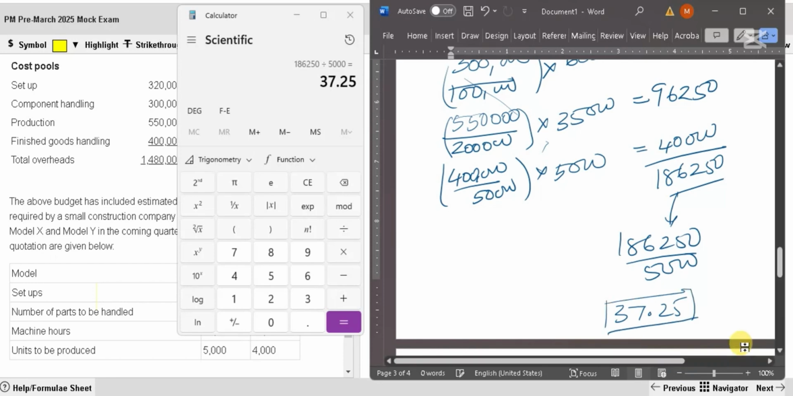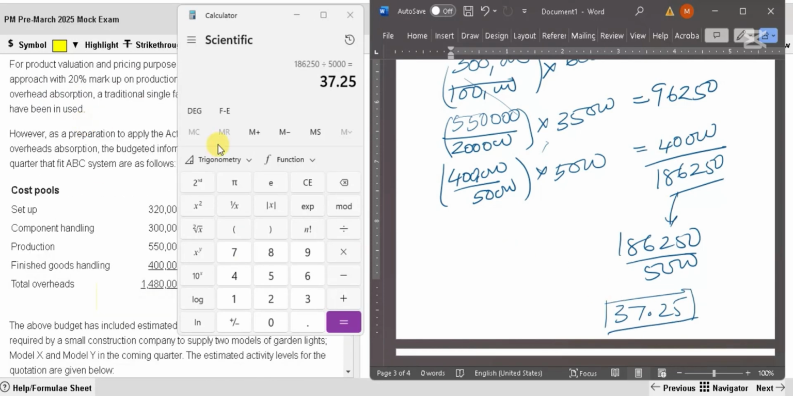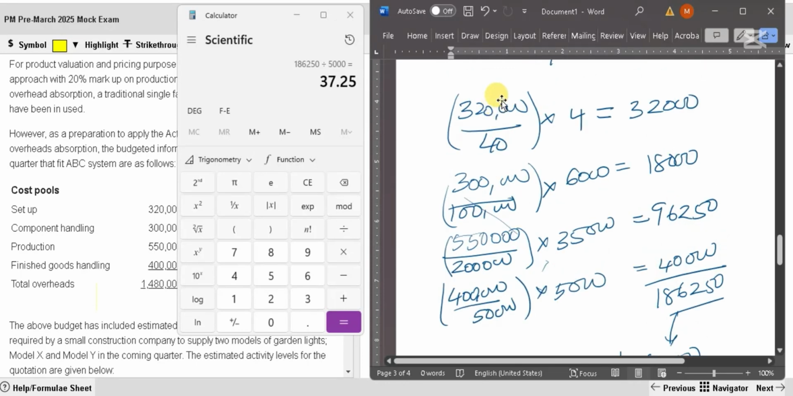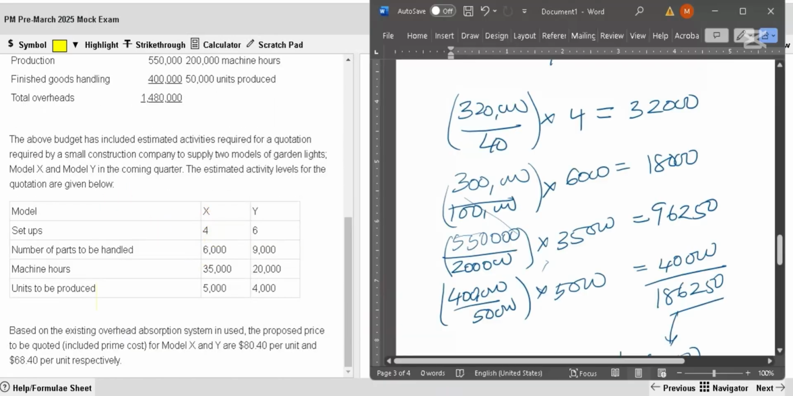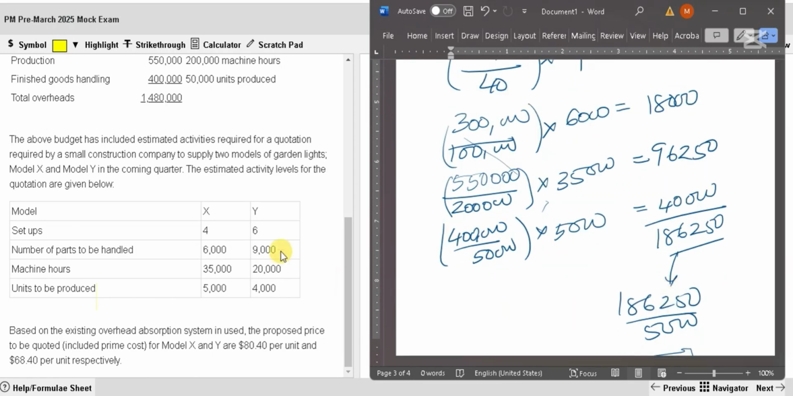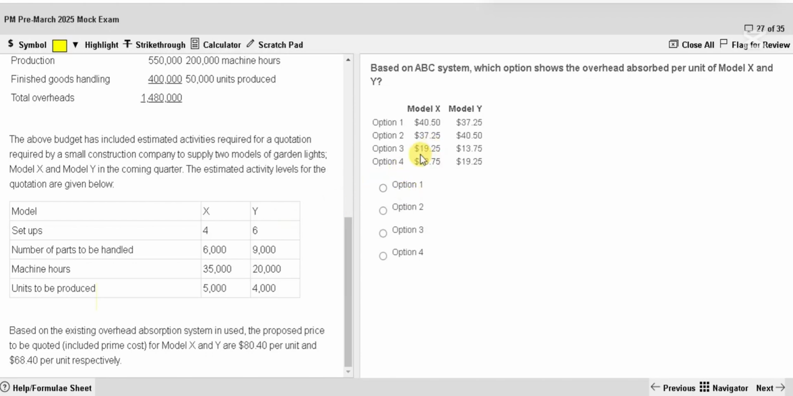See, one by one there are 4 activities and drivers. So divide the cost pool by the cost driver. Within the bracket you get the rate. Multiply by the first product's usage. It uses 4 setups, so multiply by 4. Next one, 300 divided by 100, and 6,000 is the usage. So do that for all 4 activities. Add them together. Finally divide by the number of units. 37.25, option 2. I am not doing it for model Y. Straight away I can say it's option 2.